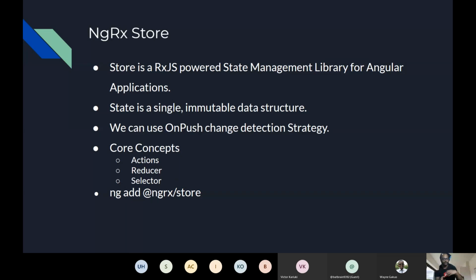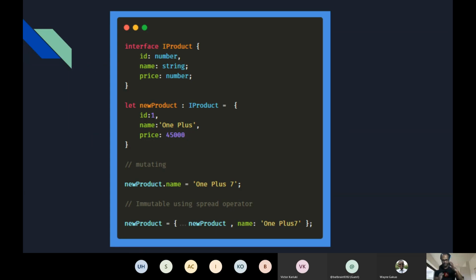To add NgRx store to your application, you can create a new empty Angular application and run the command ng add @ngrx/store. So the important takeaway is that there should be a single state, and state should be an immutable data structure. We can always use OnPush change detection strategy, which will help us improve application performance. And there are three core concepts: actions, reducer, and selector. So let's see immutability first.